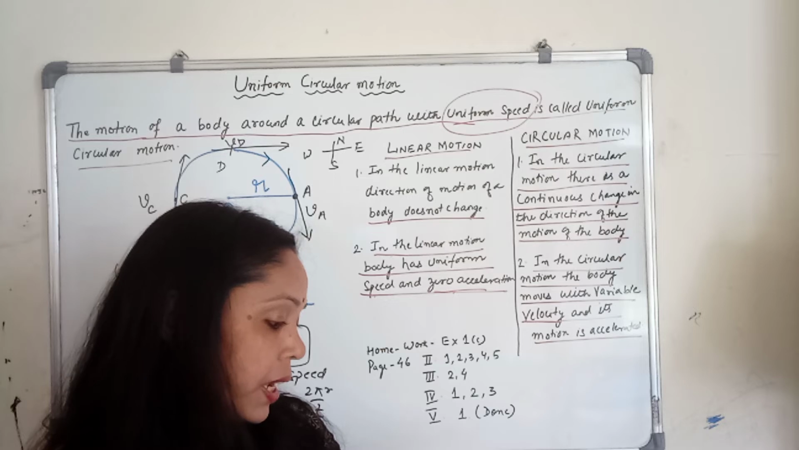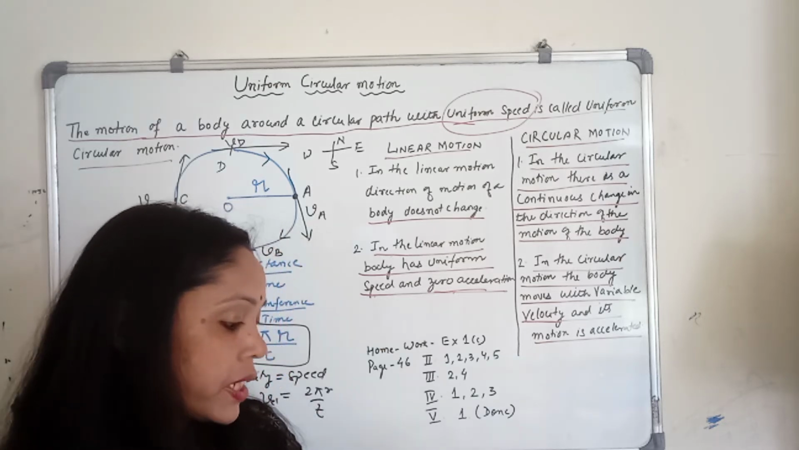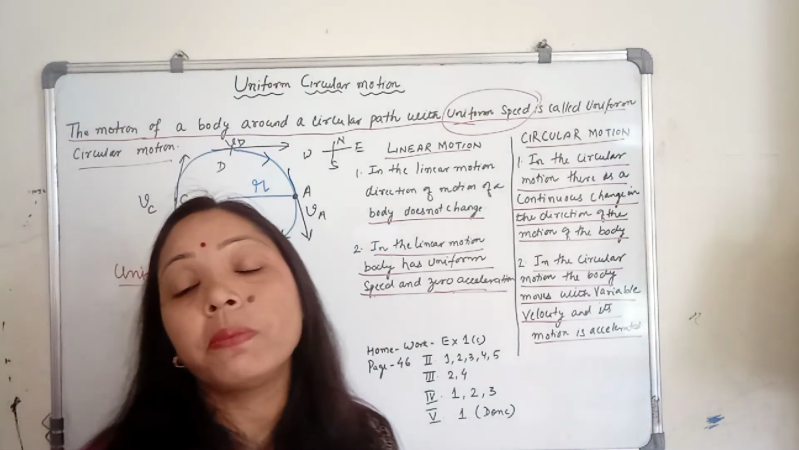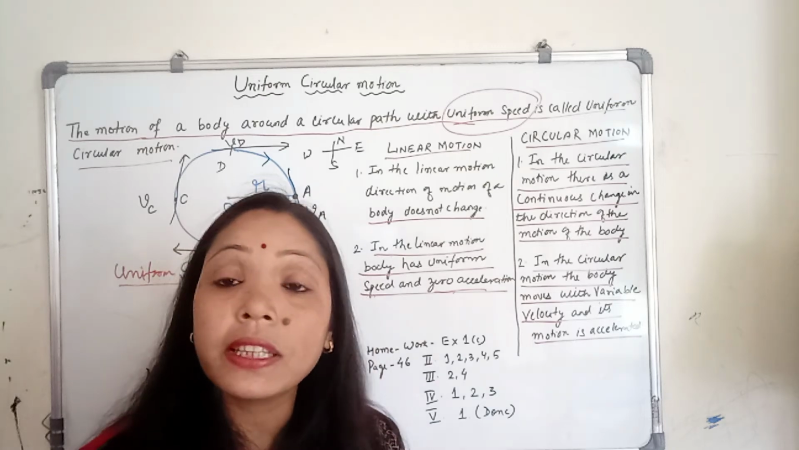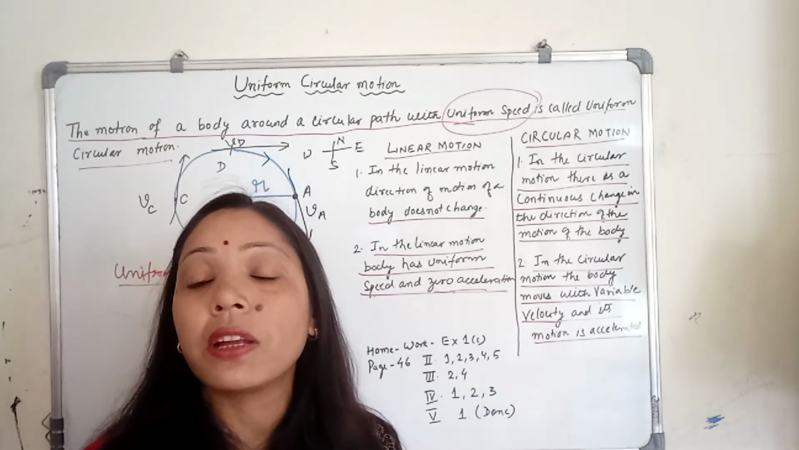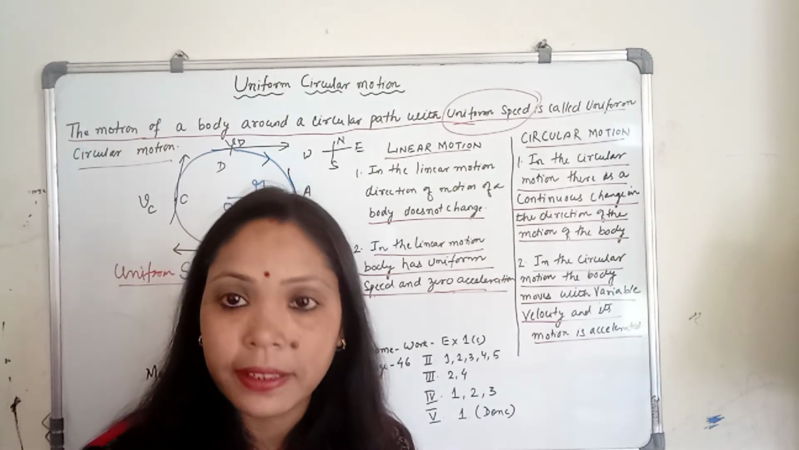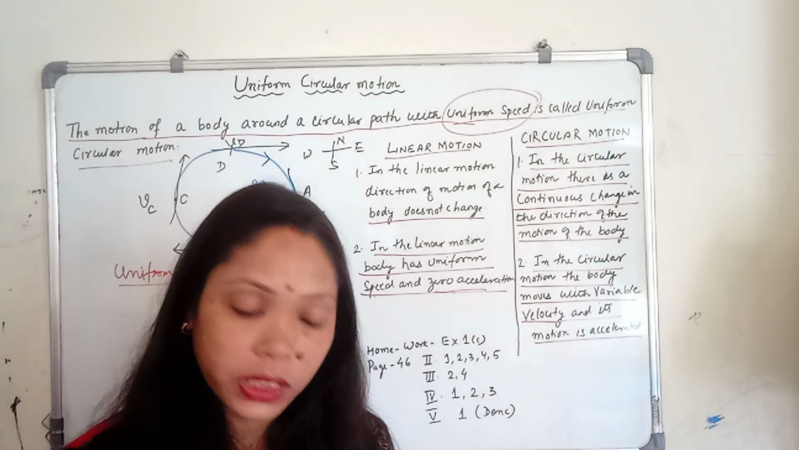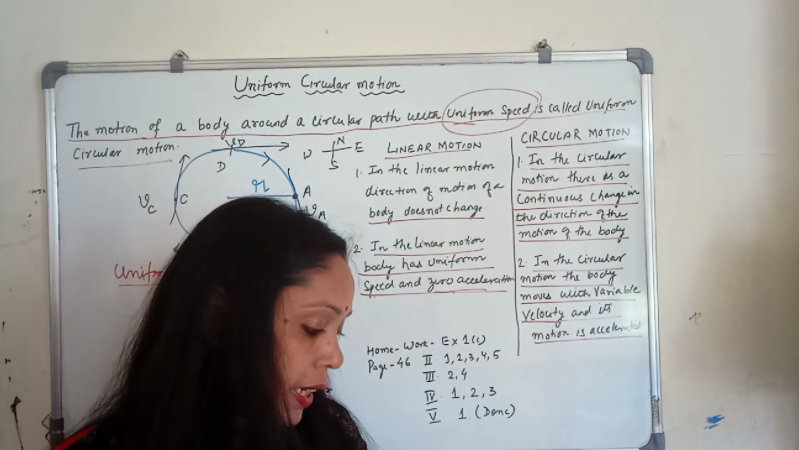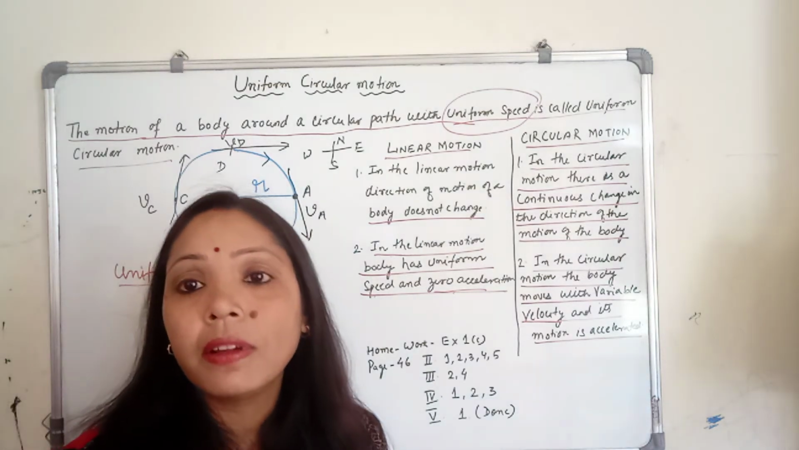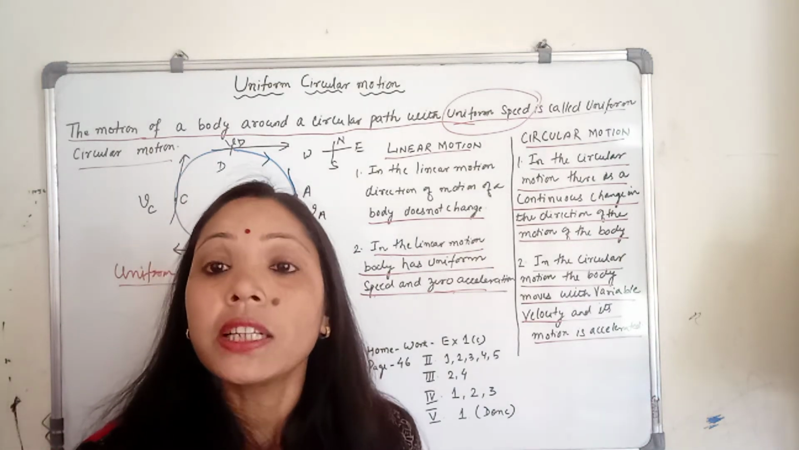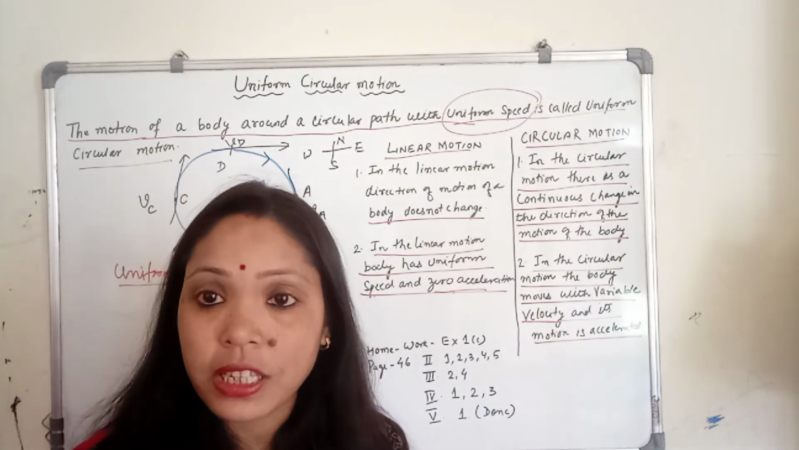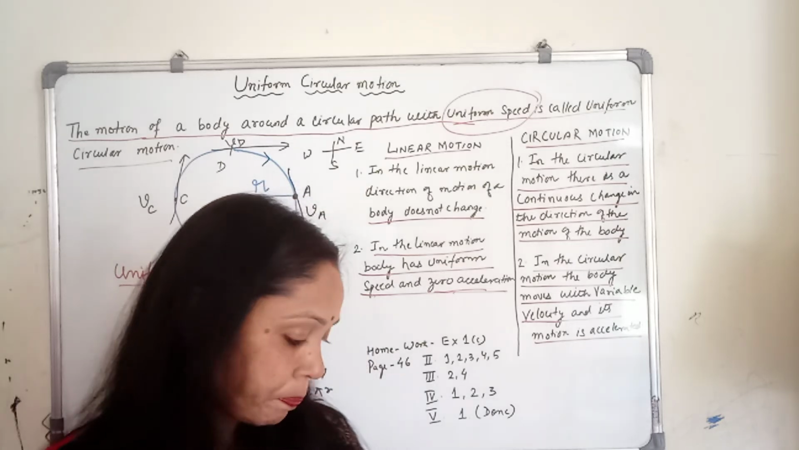Now question number 3, name a physical quantity which remains constant during a uniform circular motion. Which remains constant during the uniform circular motion? Speed. Speed remains constant. Which one changes continuously? Velocity. The direction of velocity changes continuously.